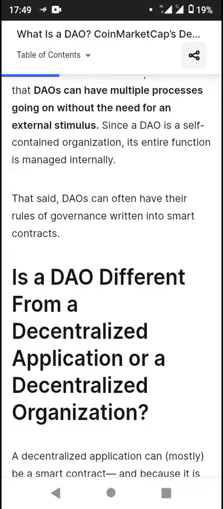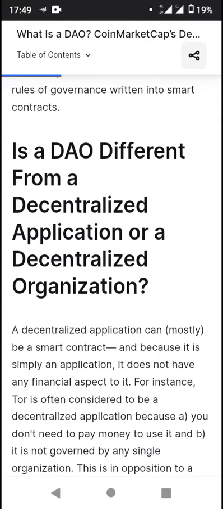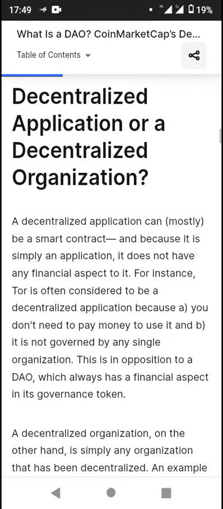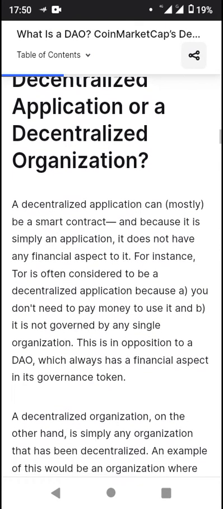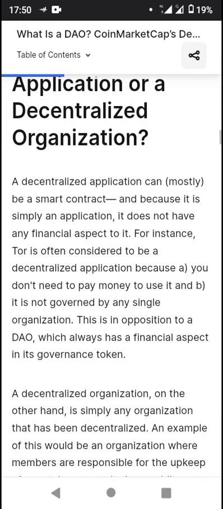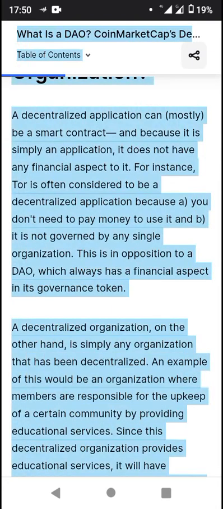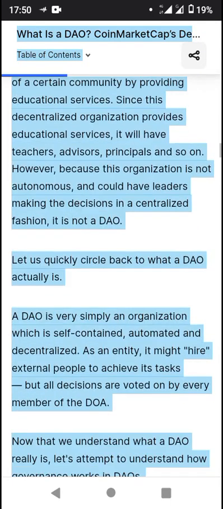Looking at how a DAO is different from a decentralized application, a decentralized application can mostly be a smart contract, and because it is simply an application, it does not have any financial aspect to it. For instance, Tor is often considered to be a decentralized application because, A, you don't need to pay money to use it, and B, it is not governed by any single organization. This is in opposition to a DAO, which always has a financial aspect in its governance token. So these are some things you want to understand.